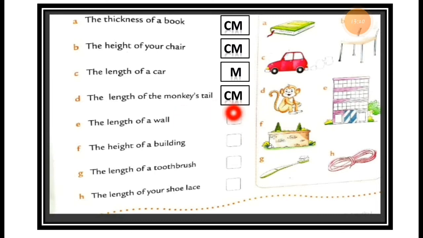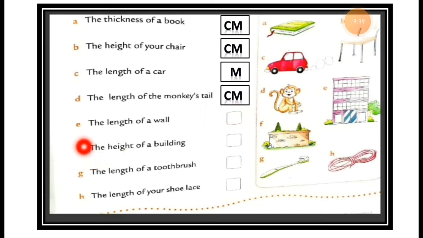So you can write down centimeter here in the box of the answer. Just write down cm in the box of the answer. You can measure the length of the monkey's tail in centimeter. How can you write it? cm, it means the centimeter.